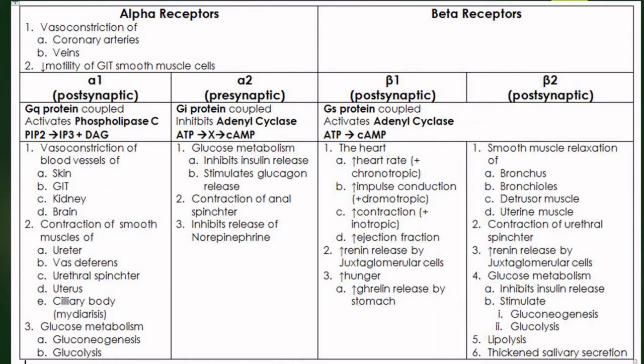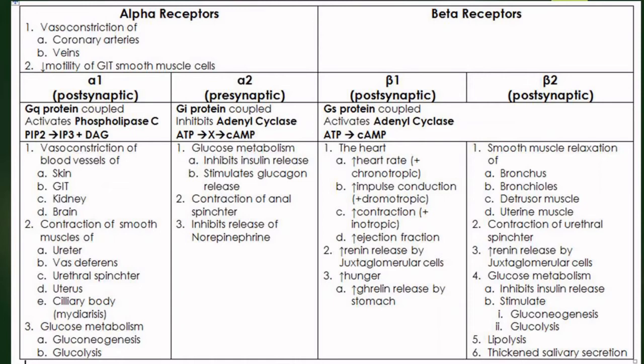So in the case of beta 1, the effect is on the heart and the juxtaglomerular cells, and the stomach. So considering the heart, there is an increase in the heart rate, that is positive chronotropic, increase in impulse conduction, positive dromotropic, and increased contraction, that is positive inotropic. There is also increased ejection fraction. So all of these will cause an increase in the heart rate.